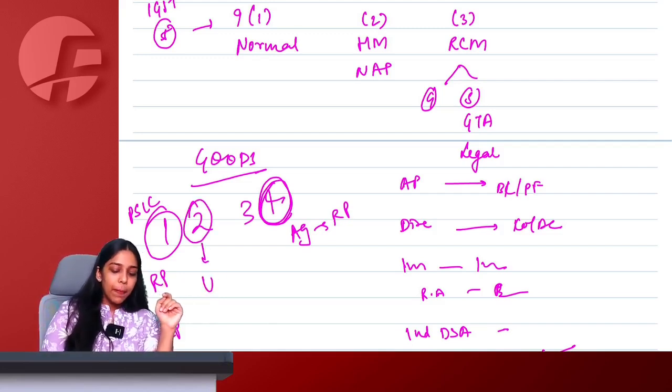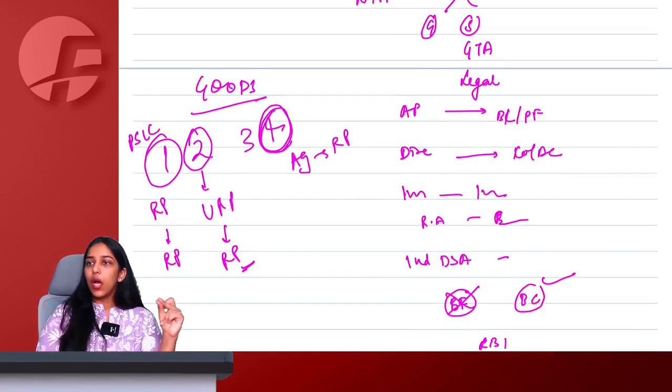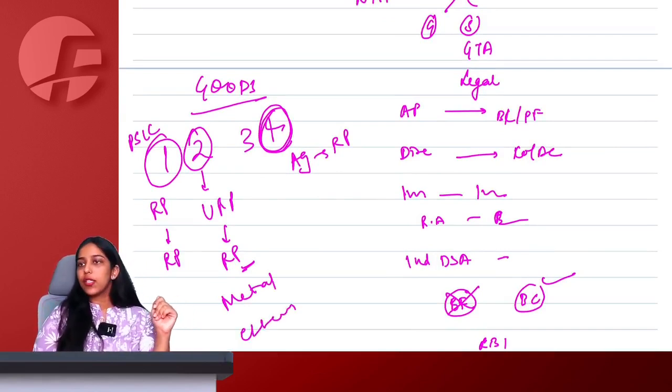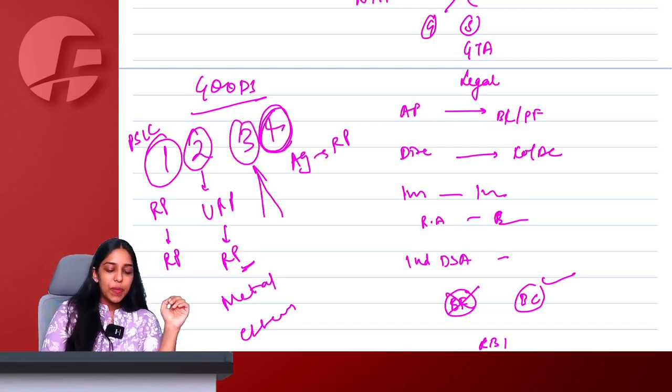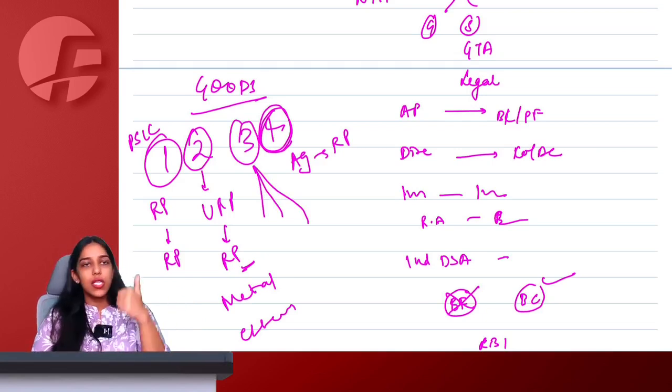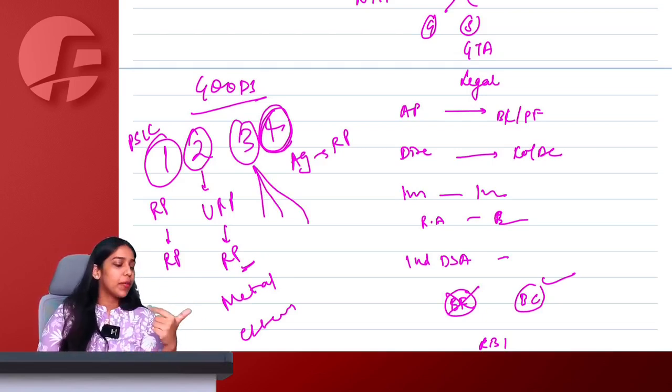Then 2 things were, ma'am, URP to RP, RCM is going to apply. 1 is metal scrap and 1 is essential oil. Metal scrap and essential oil, URP to RP, RCM is going to apply. And 3 things which are specifically particular. 1 is the person making silk from raw cocoons, RCM is going to apply if supplying to a registered person. Second, government supplying lottery tickets to lottery distributors, RCM going to apply. And government selling seized goods, vehicles, etc. to a registered person, RCM is going to apply.